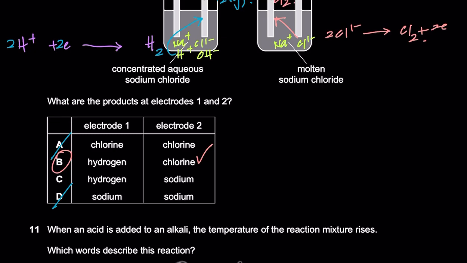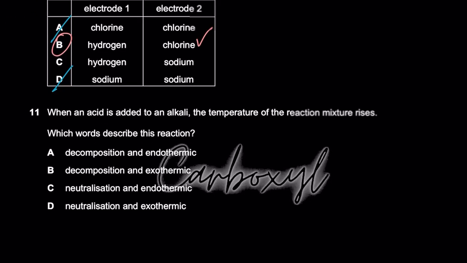Yeah, I am. When an acid is added to an alkali, the temperature of the mixture rises. Do you know why it rises? Because neutralization reactions are all exothermic reactions.